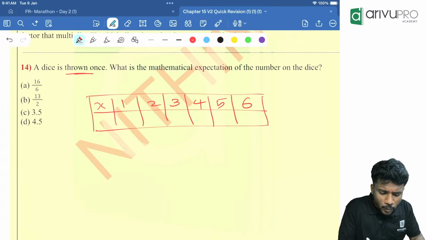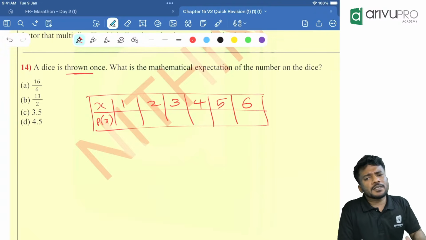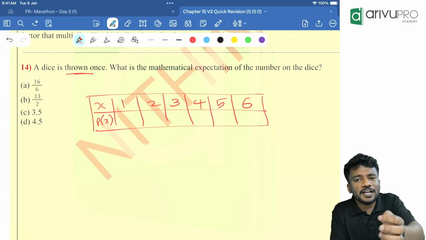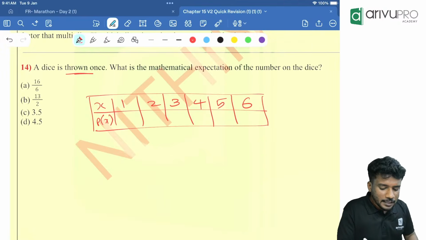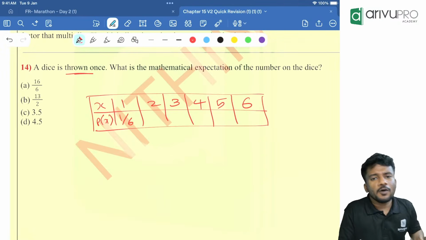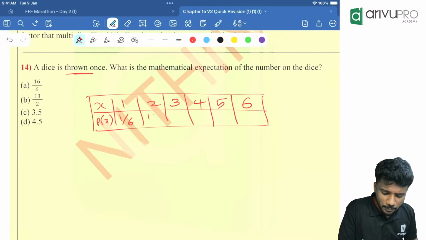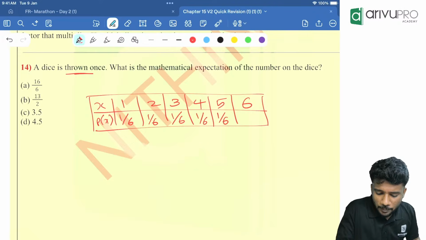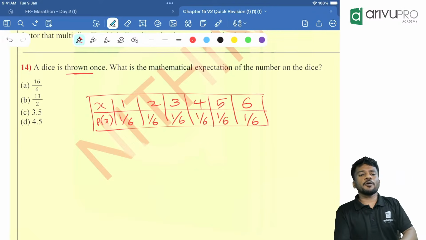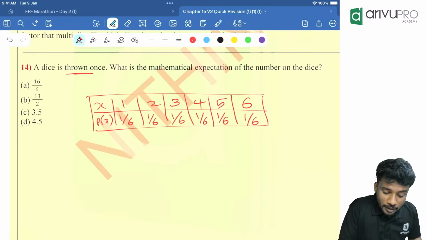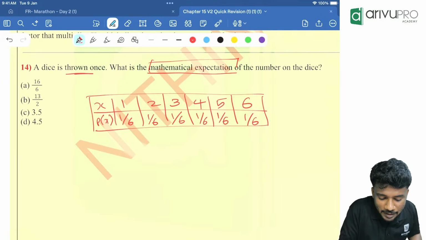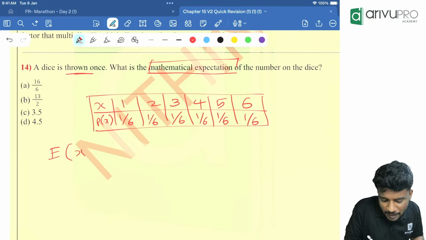Now, p of x. What is the probability of getting a 1 when we are tossing a die for 1 time? Answer is 1 by 6. What is the probability of getting a 2? 1 by 6. This is also 1 by 6, 1 by 6, 1 by 6, 1 by 6. Now, people, the question is mathematical expectation, or E of x.